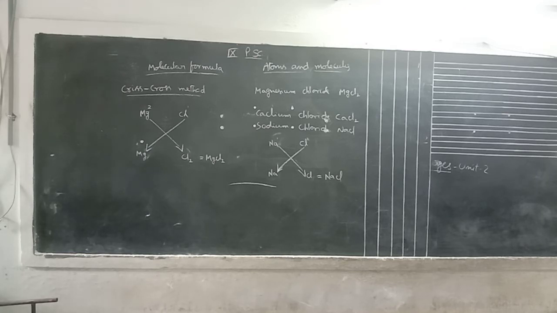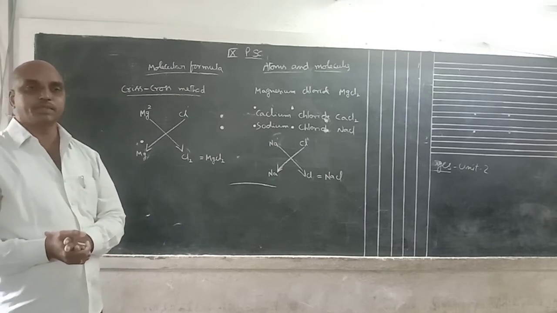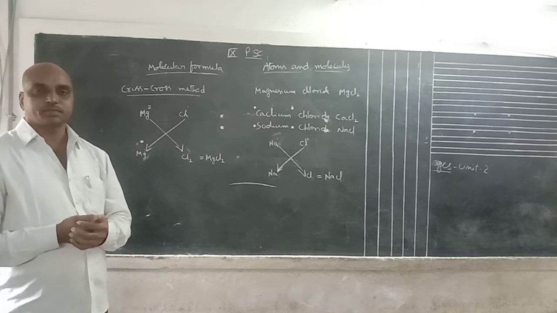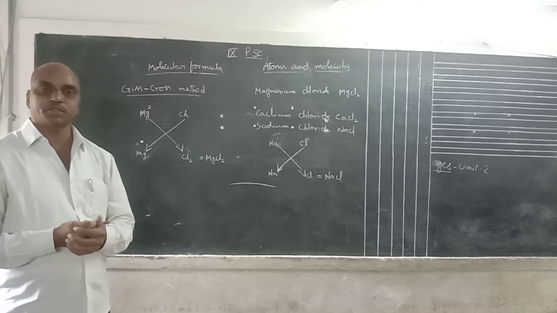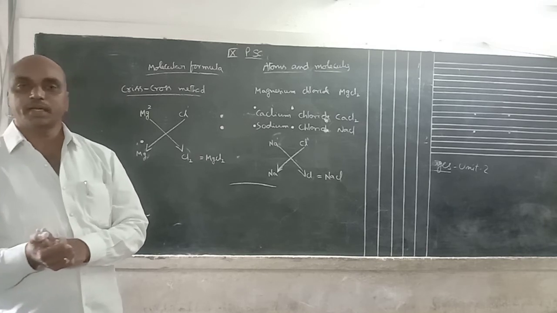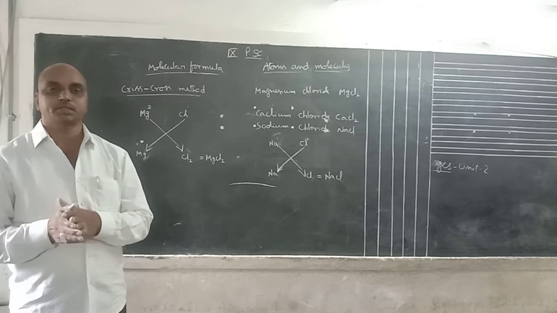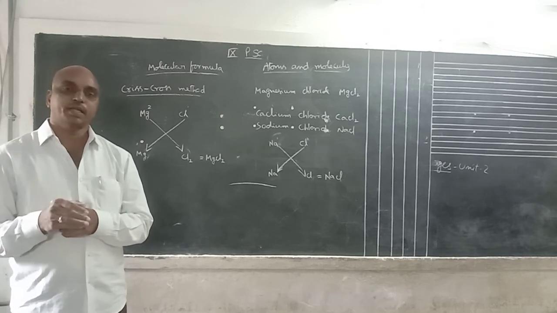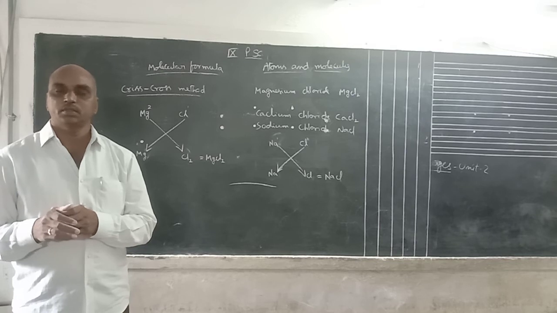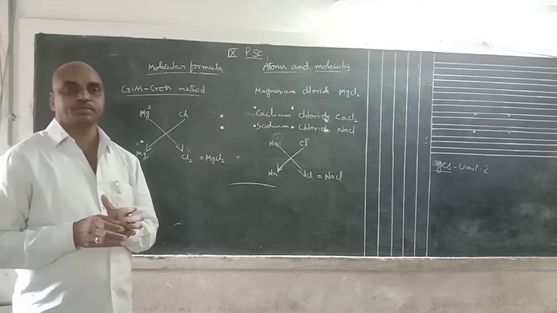So today, what are the important points explained? Define the law of conservation of mass. Who proposed this law? The scientist Lavoisier proposed it. What is the definition? During a chemical reaction, mass is neither created nor destroyed. That means the total mass of the reactants before the reaction and the total mass of the products after the chemical reaction are the same.